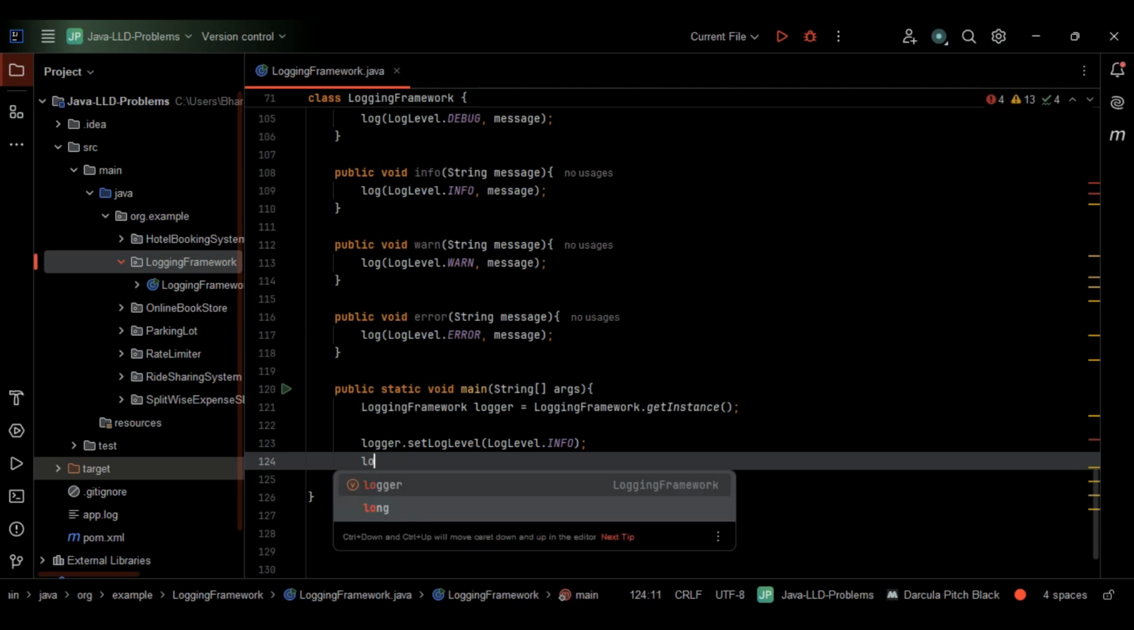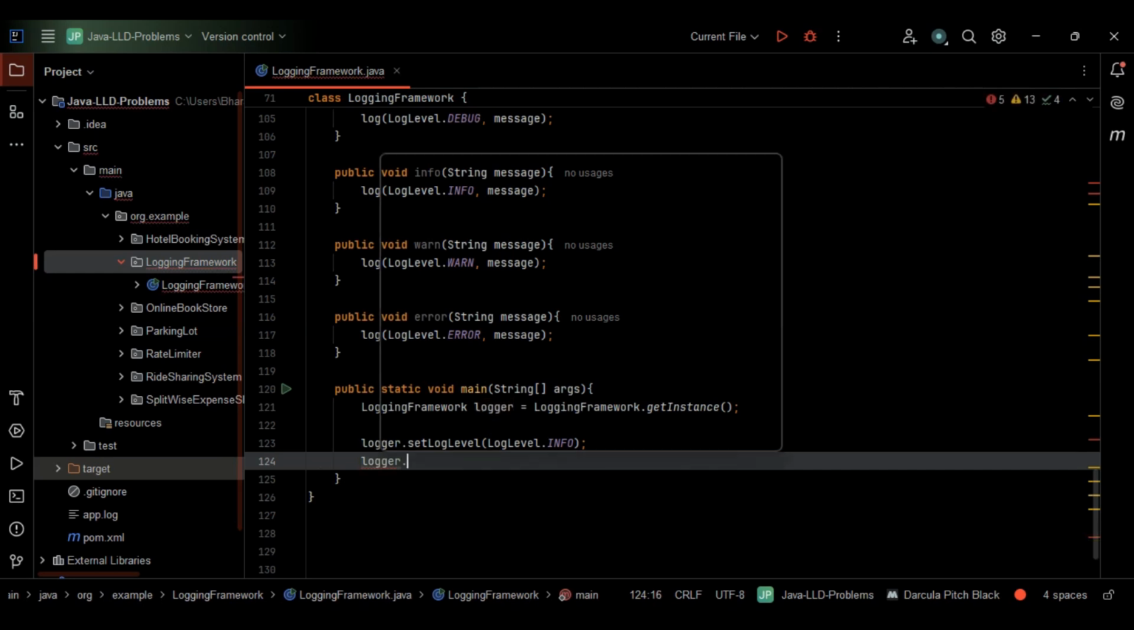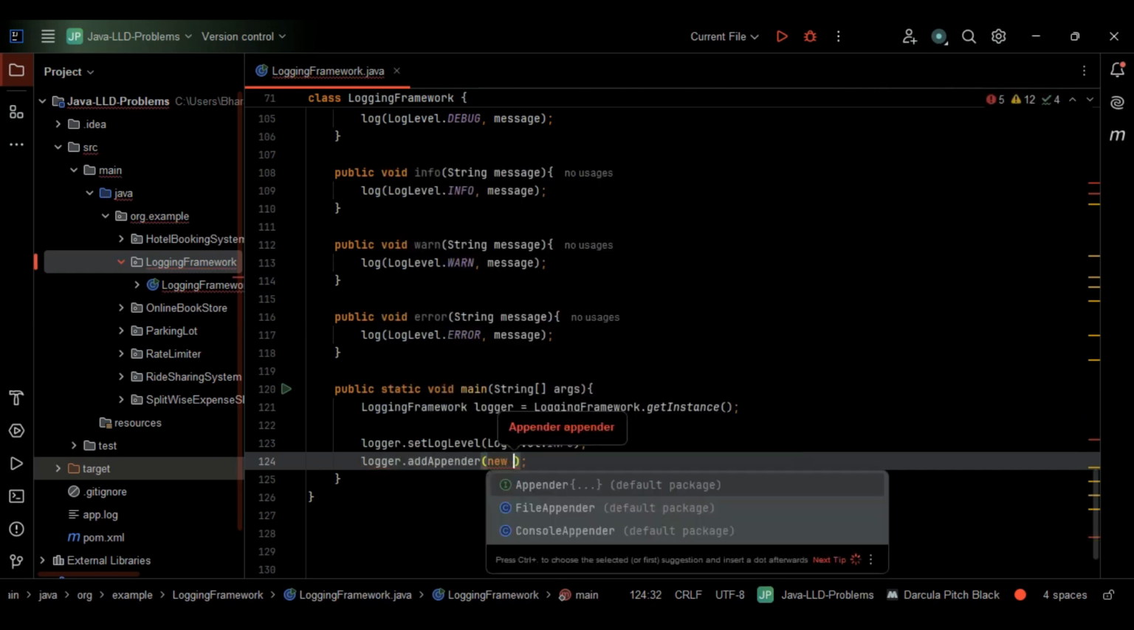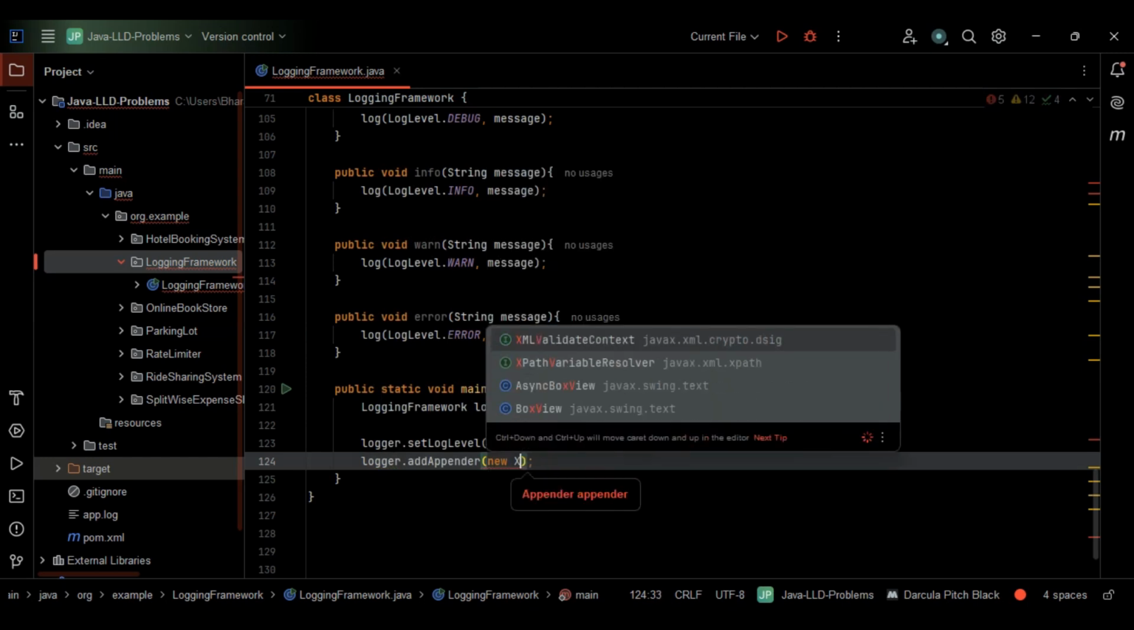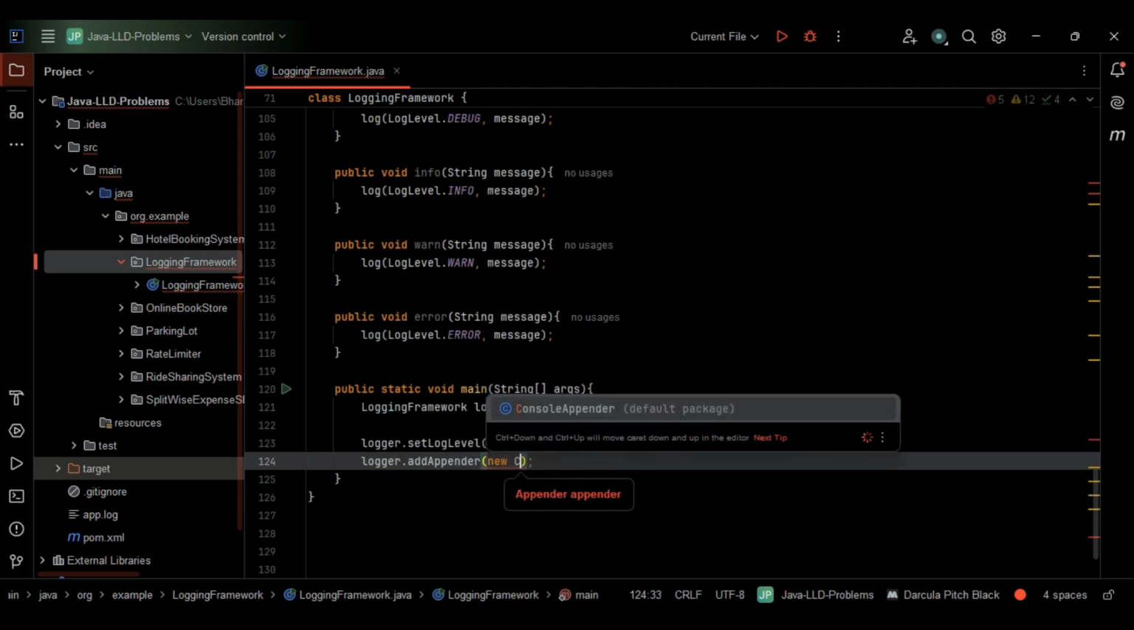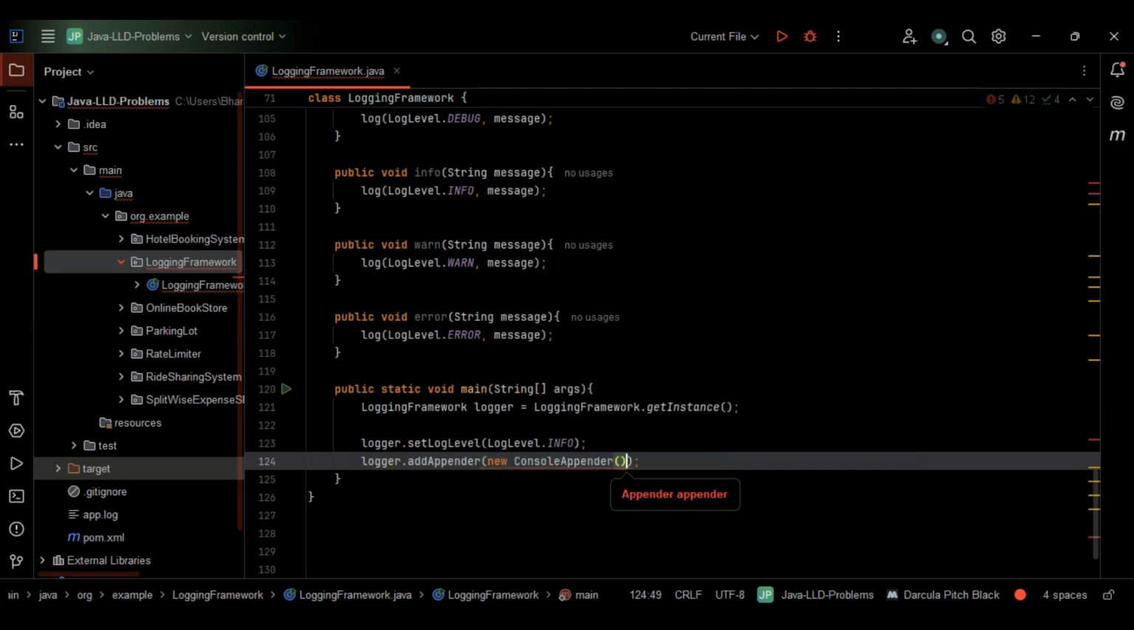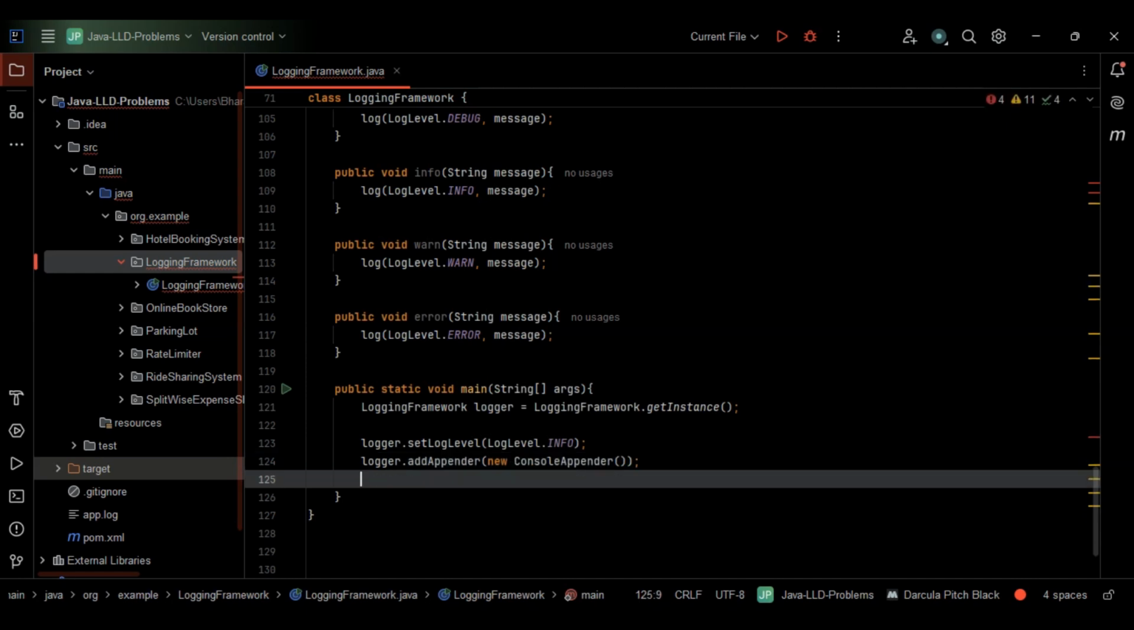So the next step after setting the minimum level to info, we have to log to the console, right? So I'll just give here logger add appender. So this will be new ConsoleAppender, right? Within the console appender, we don't have to pass anything. We are just logging to the console, right? So this is fine.